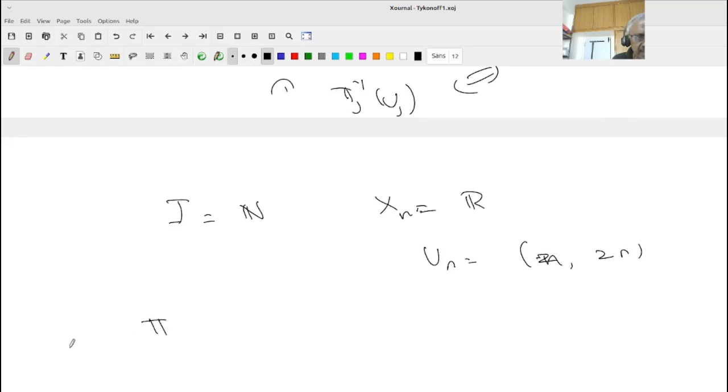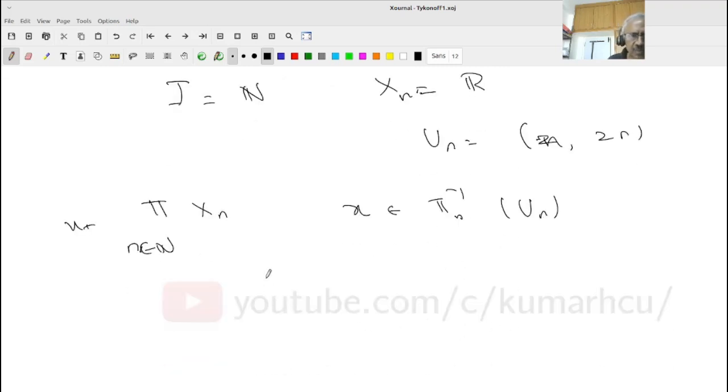Now let us look at an x in the product over n in capital N of X_n. I want to know when x belongs to pi_n inverse of U_n. What does it say? If you write x, remember I can write it as an n-tuple.